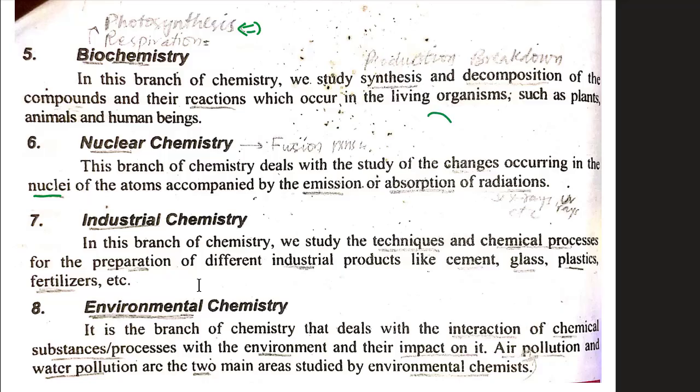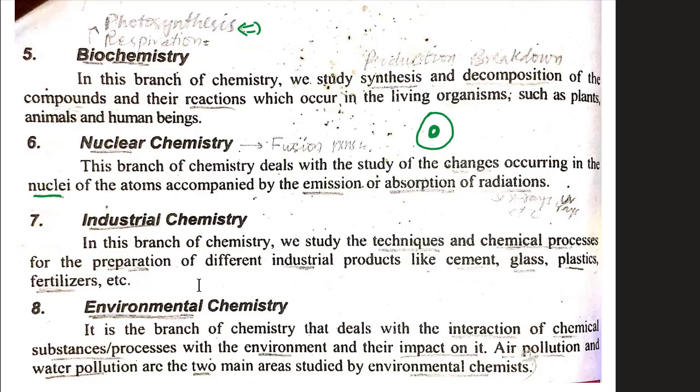You'll study the structure of atom in later topics. There is a center of atom called nuclei. It has protons and neutrons in it. That part of the atom is called nuclei of the atom. Now you will study what changes occur in the nuclei of the atom by the emission or absorption of radiation.